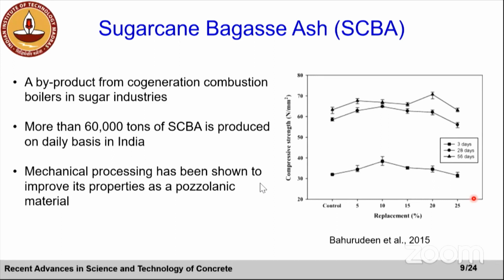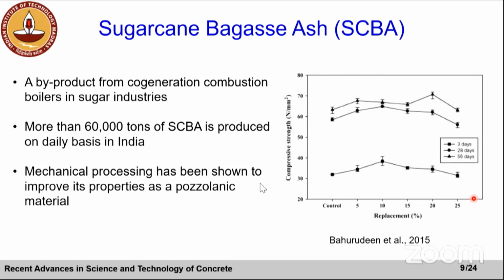Mechanical processing has been shown to improve its properties as a pozzolanic material. There's been work done at IIT Madras a few years back by Baruddin et al., where they have clearly shown that when we process sugarcane bagasse, for an example, if you sieve it or grind it, you can significantly improve its properties as a pozzolanic material, and up to 25% replacement you can do without any detrimental influence on compressive strength.